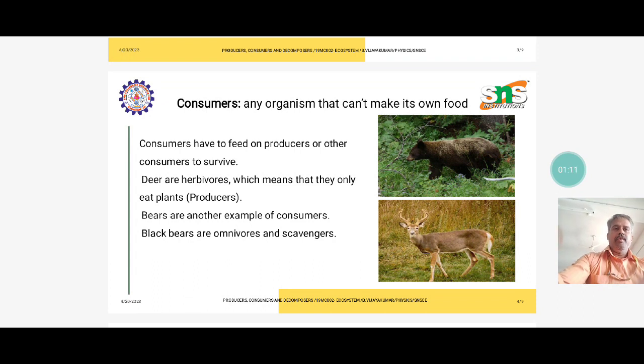Then the second category is the consumer. Any organism that cannot make its own food is a consumer. So the first one is the producer, and this becomes the consumer. The consumer feeds on producers or other consumers to survive. For example, deer are herbivores, which means they only eat plants, that is, producers. But bears are another example of consumer. Black bears are omnivorous and scavengers.